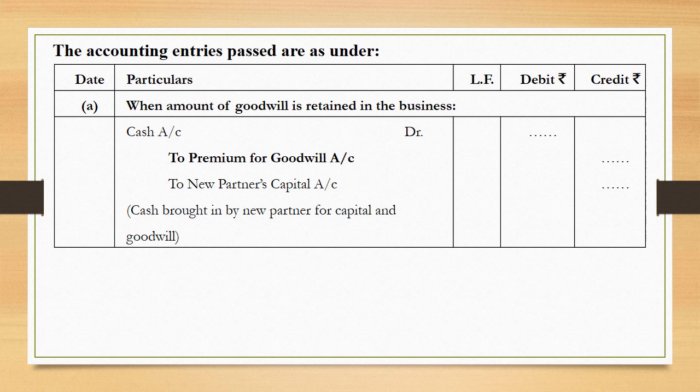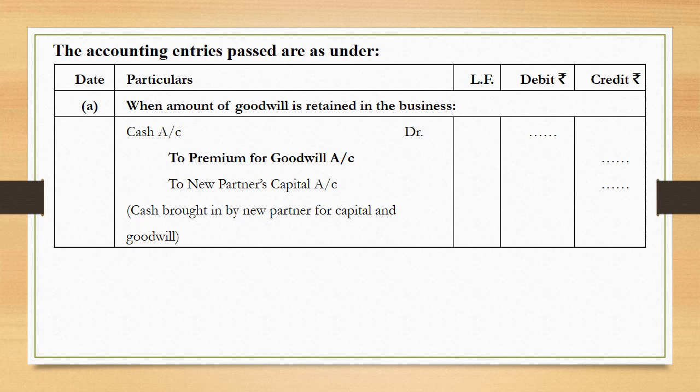We all know that the incoming partner will bring his share of capital as well as his share of premium for goodwill. So whatever the total amount comes in the business, for that cash account needs to be debited, and premium for goodwill and capital should be credited.